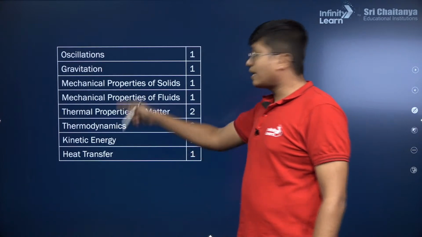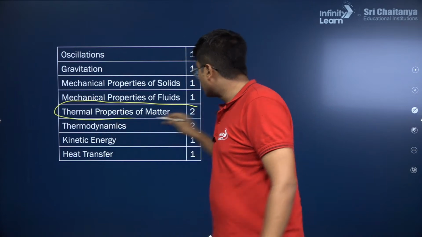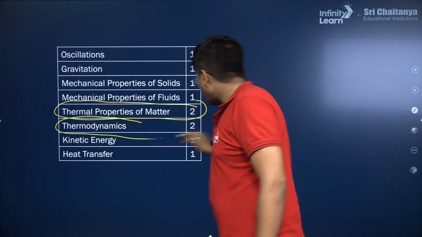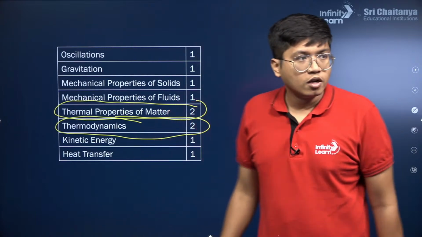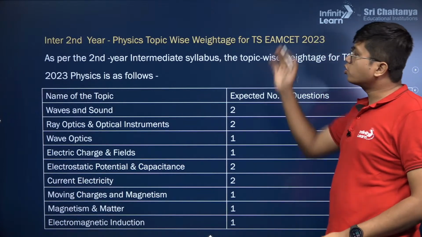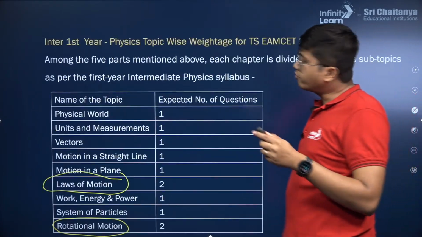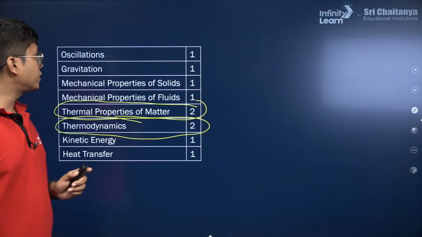So thermal properties, see, I told you heat and thermodynamics was important. Thermal properties of matter, 2 marks, thermodynamics also 2 marks, important chapters for you to cover. Alright. Next up, those were the intermediate first year topics, which is what we often call class 11.